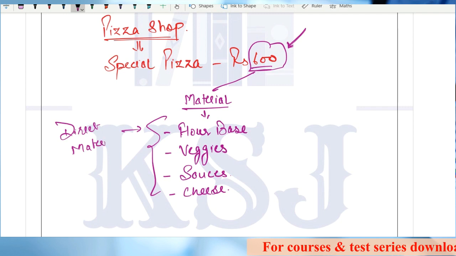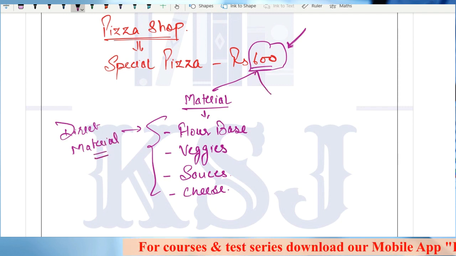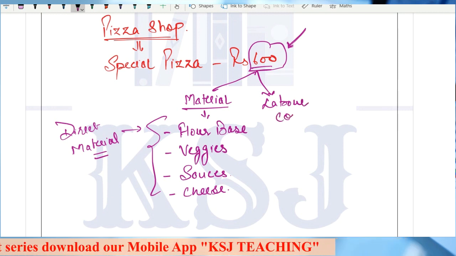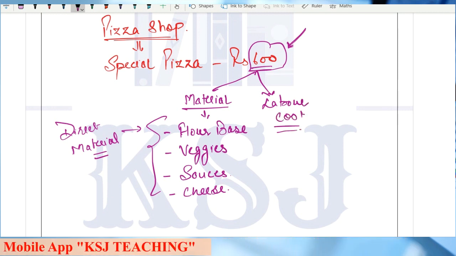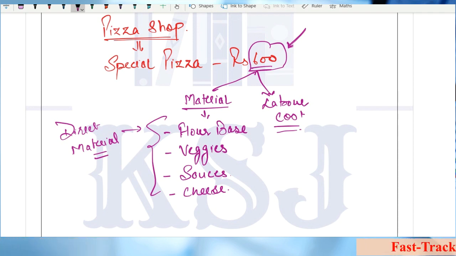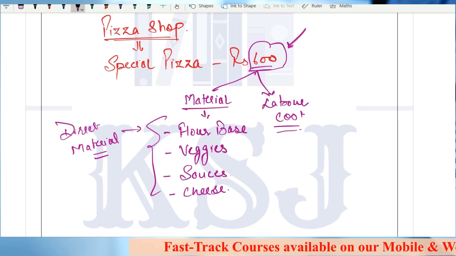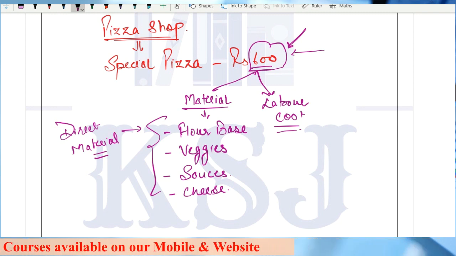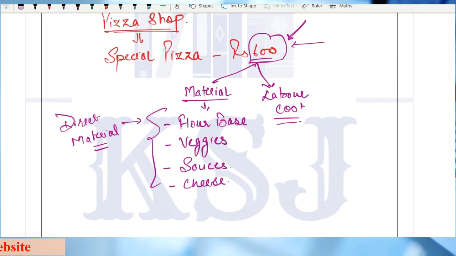Then the second consideration is the effort that has been put, that is labor cost, and we have studied these two chapters. Understood? Is there any other cost which we have to consider while setting this 600, or is only material and labor cost to be considered? No, sir, there is other cost also. Sir, what is that other cost? I'll write it here: other cost.